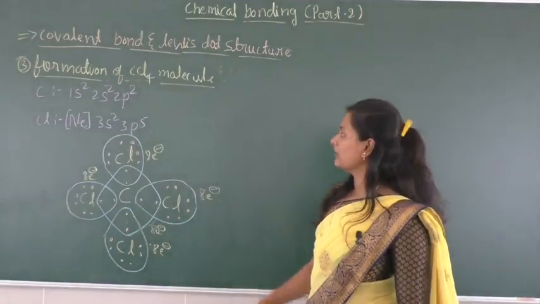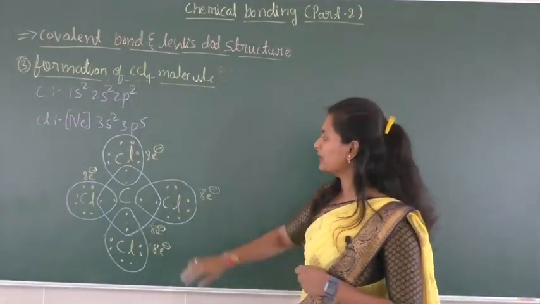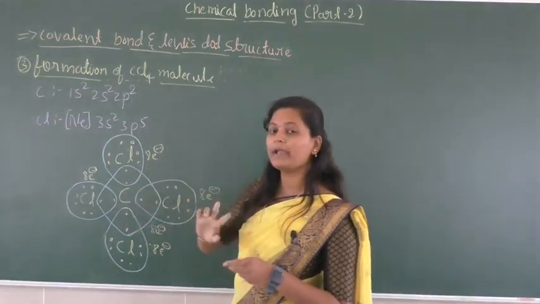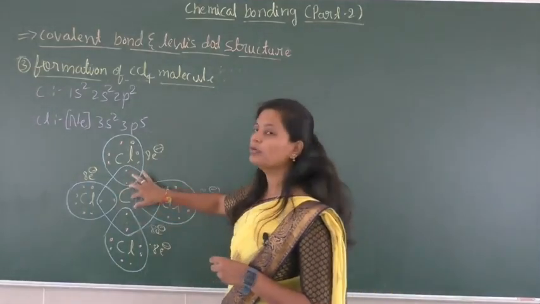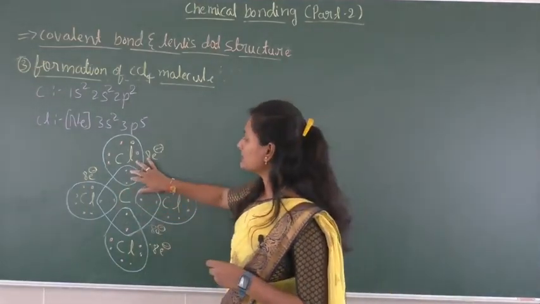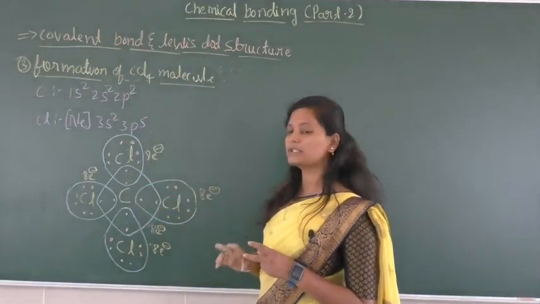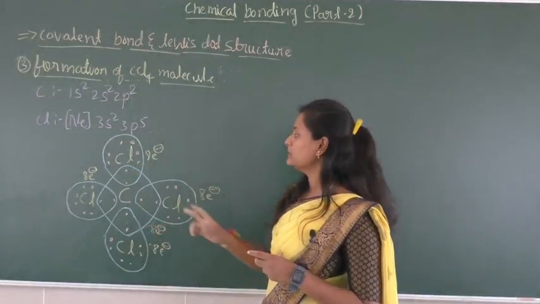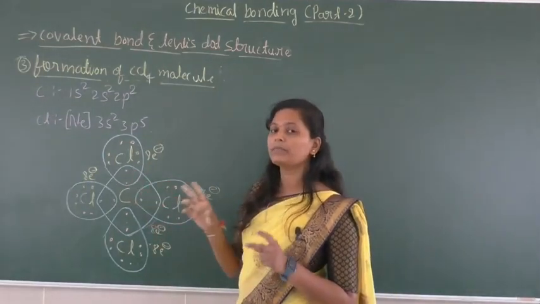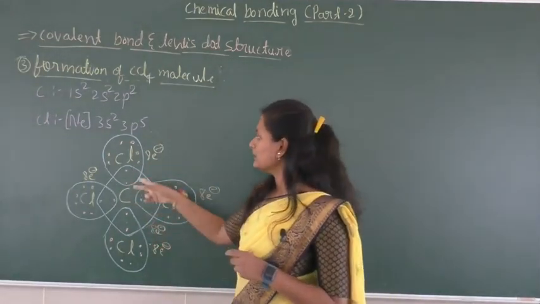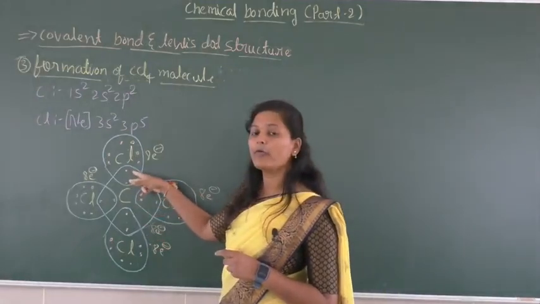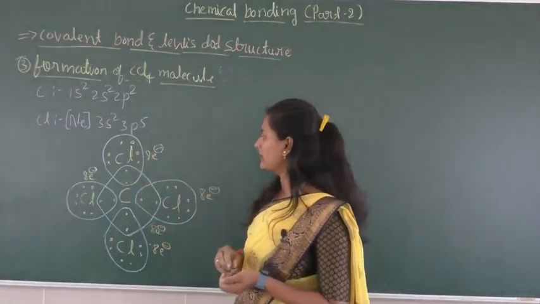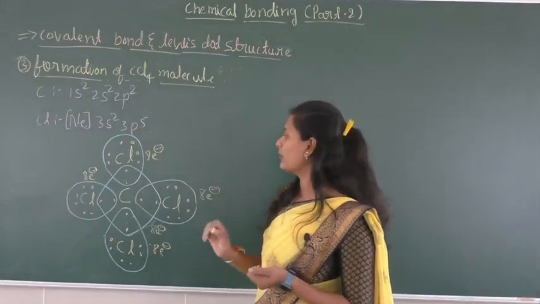Okay, so here when we consider this one, the 1 pair of electrons is shared between 2 atoms. Such a bond is called a single covalent bond. Okay, so a single covalent bond is nothing but the bond which is formed by the sharing of 1 pair of electrons.